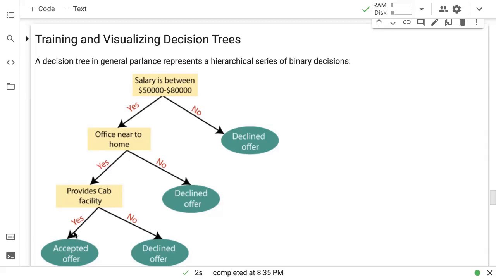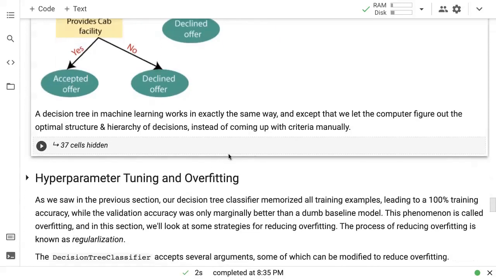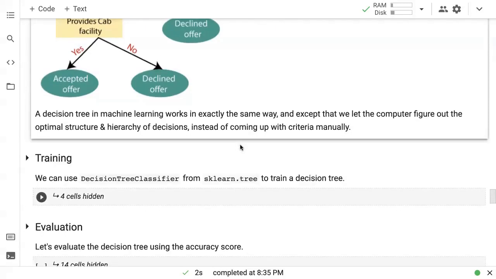So this kind of a strategy is how we make a lot of decisions in the real world. In fact, this is how a lot of processes are set up. And if you think carefully, this is how programs are also set up, where we write a lot of if else statements to come to a certain decision. Now, a decision tree in machine learning works exactly the same way, except that we let the computer figure out the optimal structure and hierarchy of decisions instead of coming up with the criteria manually.